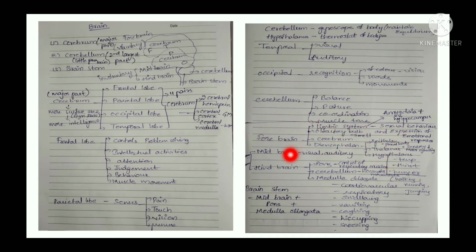And next we come to the midbrain. The midbrain consists of the substantia nigra, and it has control over visual and auditory functions.